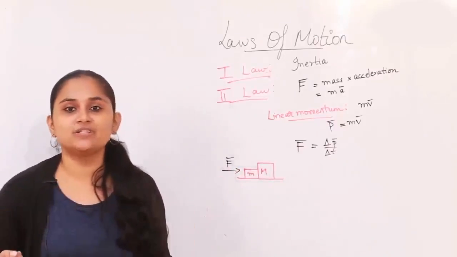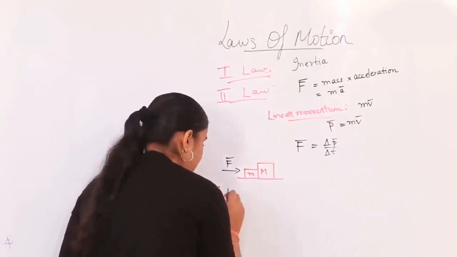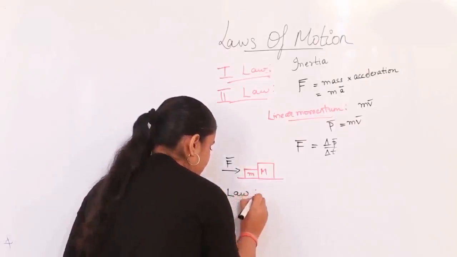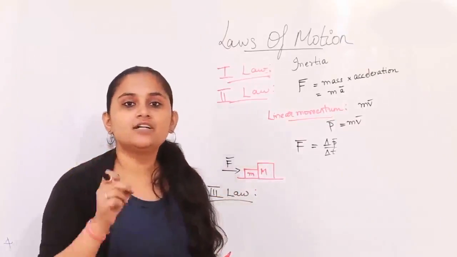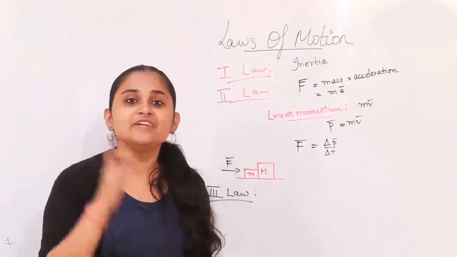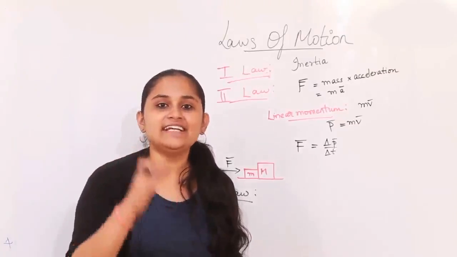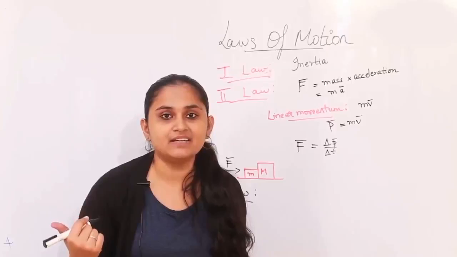Now let's go to Newton's third law. What does this Newton's third law talk about? What it basically says is, for every action, there's an equal and opposite reaction. What does equal and opposite mean?